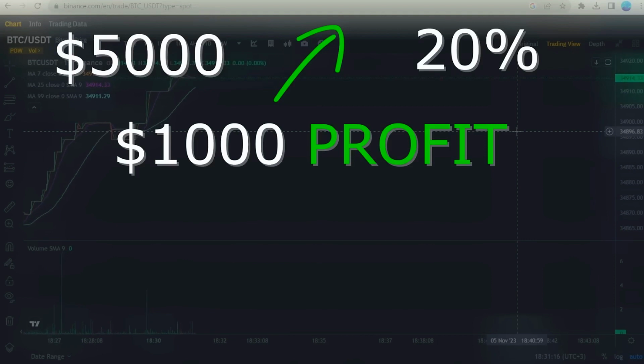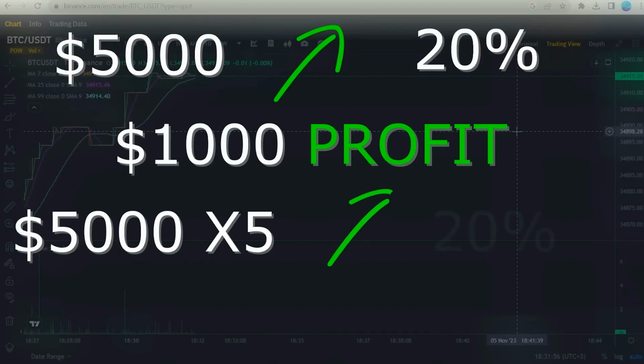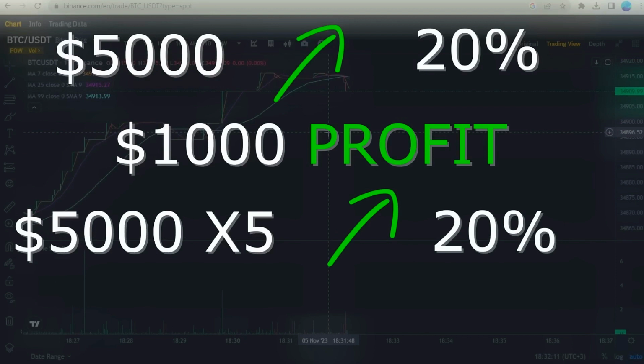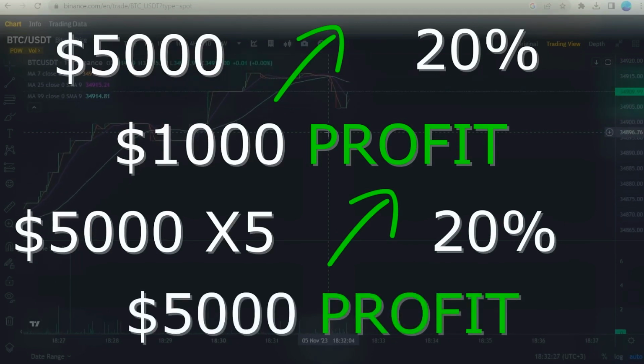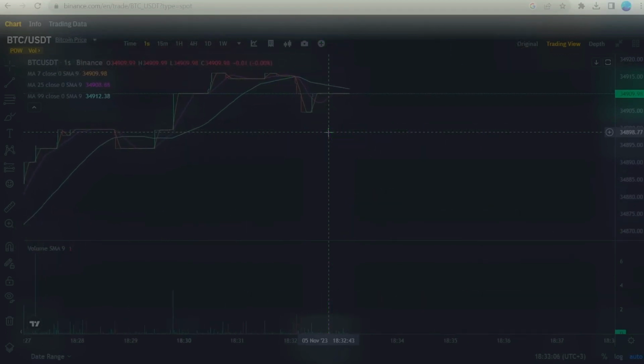However, if you had used 5-to-1 leverage on your $5,000, you would borrow 4 times the amount you have and have $25,000 to invest, $5,000 from your original capital and $20,000 as a loan. With a 20% increase in Bitcoin price, your $25,000 investment is now worth $30,000, $25,000 initial plus $5,000 profit. After you pay back the $20,000 loan, you're left with $10,000. That's a 100% return on your initial $5,000 investment. Remember, margin trading is highly risky.